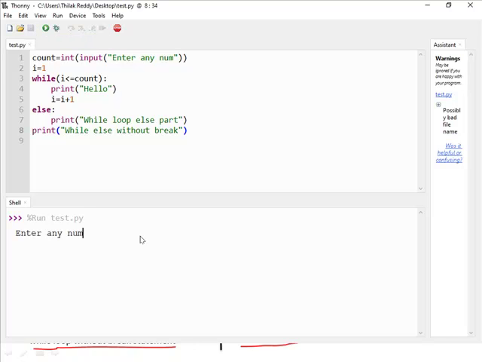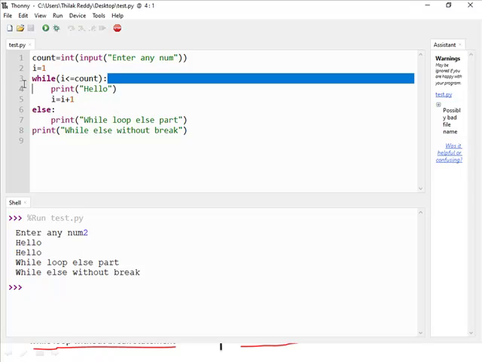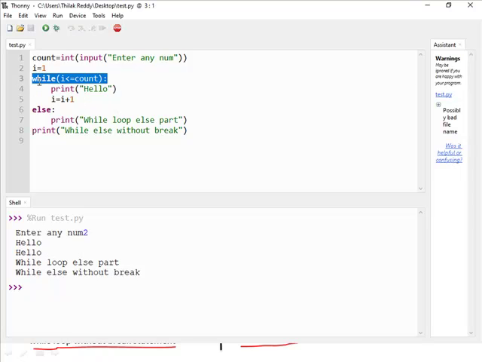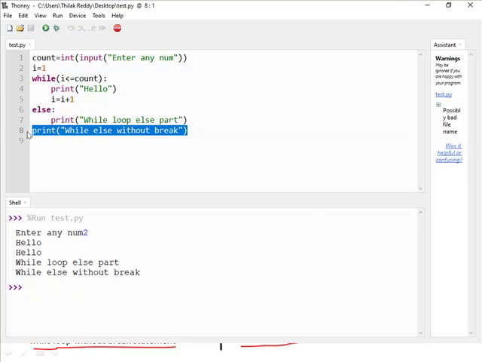So enter any number. For example, if the count value is 2, so in the first iteration it will display hello, second iteration it will display hello, in the third iteration 3 less than or equal to 2, condition is false. So from this statement it will go to the else part to display that while loop else part, this will be displayed. So from this statement control will jump to the statement just below the while else block, that is while else without break statement.